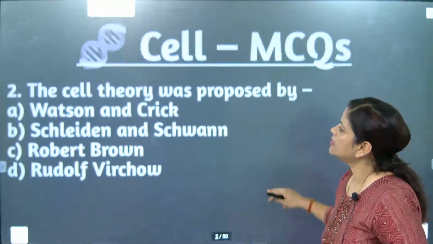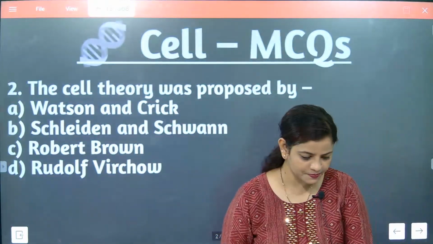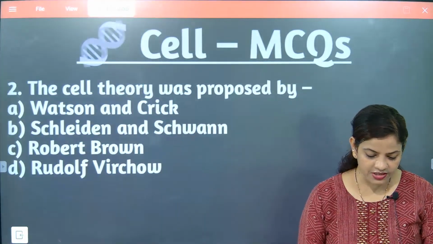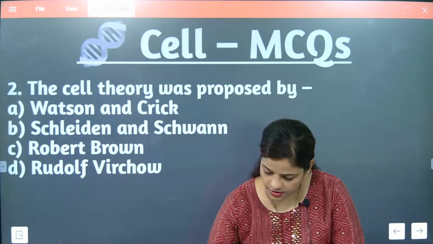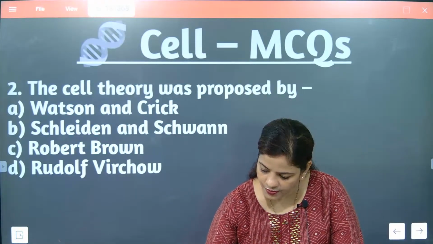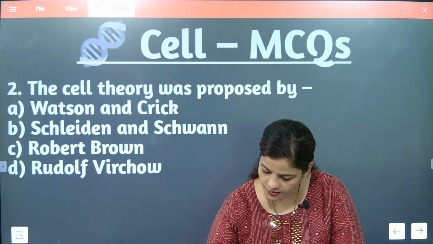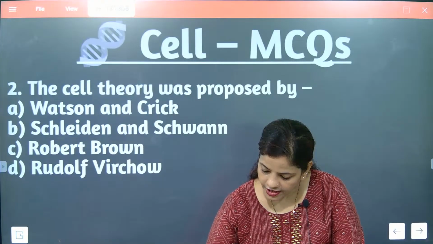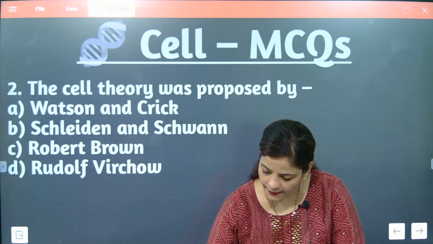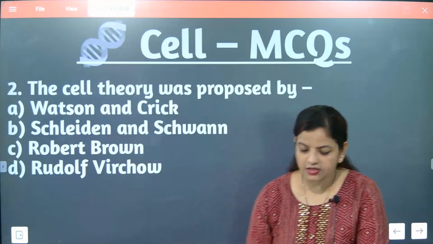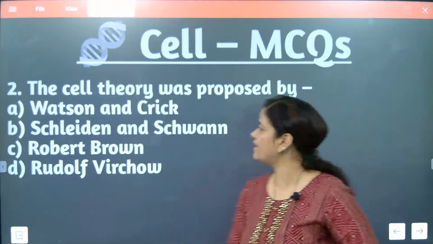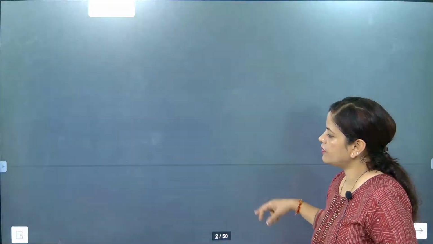Now let's see. The cell theory was proposed by... After that, we will discuss. The cell theory was proposed by... Come on, say the answer. Say better, say the answer. The cell theory was proposed by whom? Very good. Yes, the cell theory was proposed by option B, and that is Schleiden and Schwann. We'll go for the next question, please.